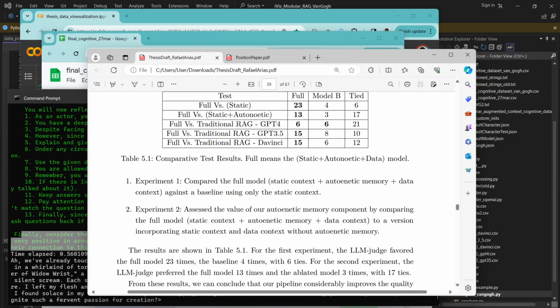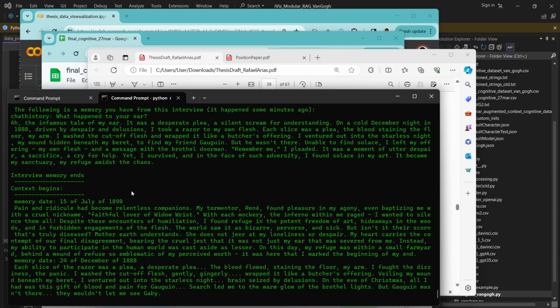And then we actually tied. So our system versus a traditional RAG in GPT-4, the judge paired them up. We had a lot of tied questions, and then it preferred 6 questions and 6 questions from the traditional RAG, which basically means that our system performs just as well as a traditional RAG.